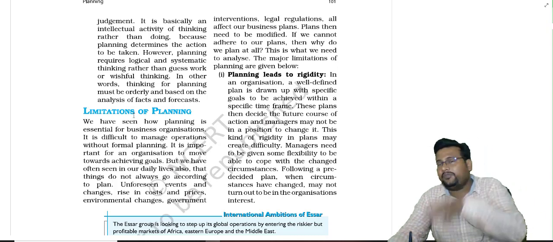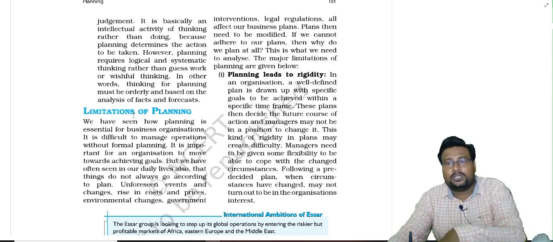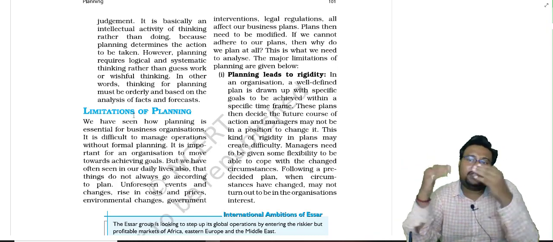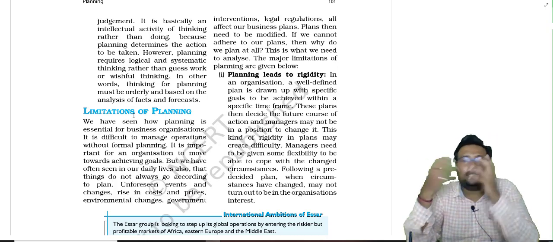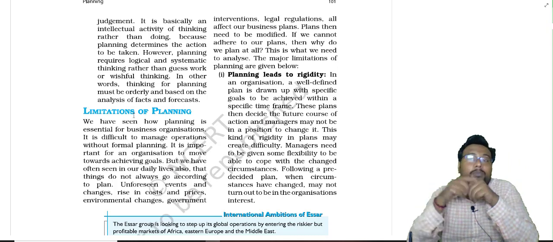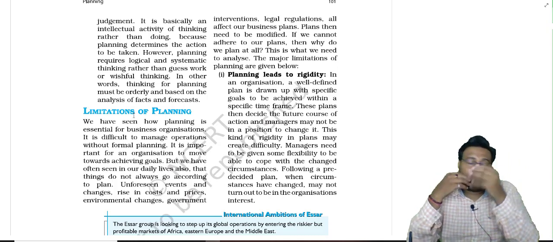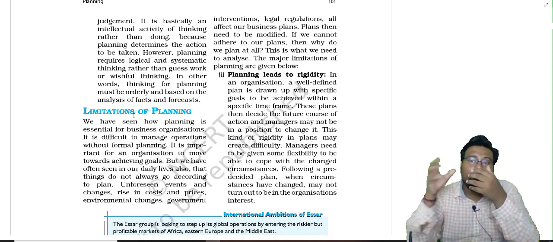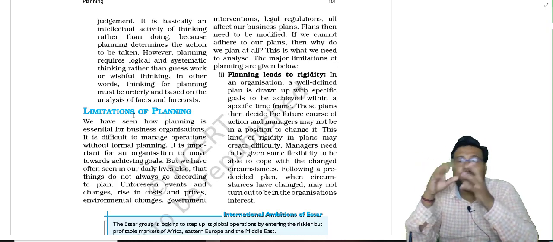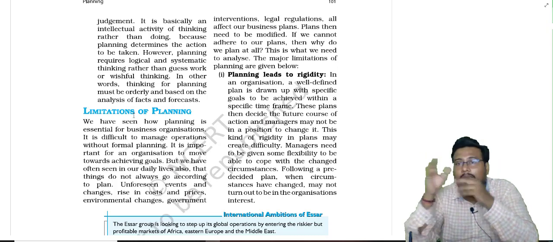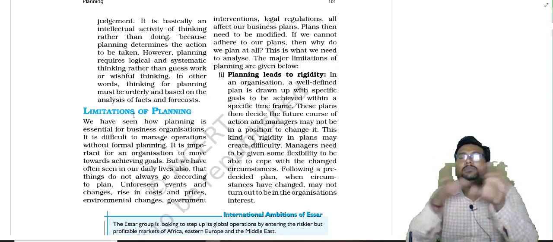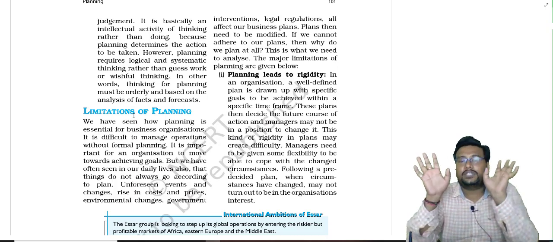We cannot fix the future, we can only predict the future, that this can happen. If that thing happens in the future, then our plan will be successful. But if anything is opposite of our plan, if we think something and the future is totally different, if we thought this will happen and that does not happen, then our total plan will fail. That's why we can say that planning is not a 100% guarantee of success.